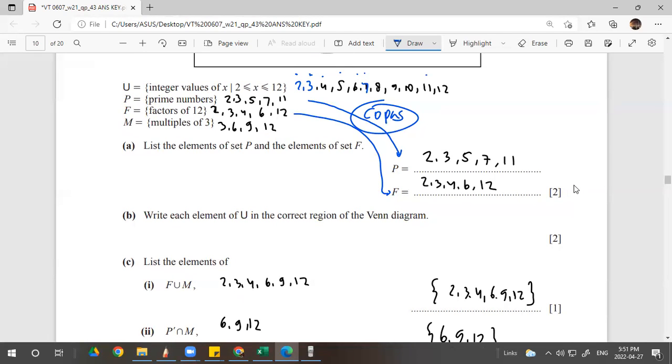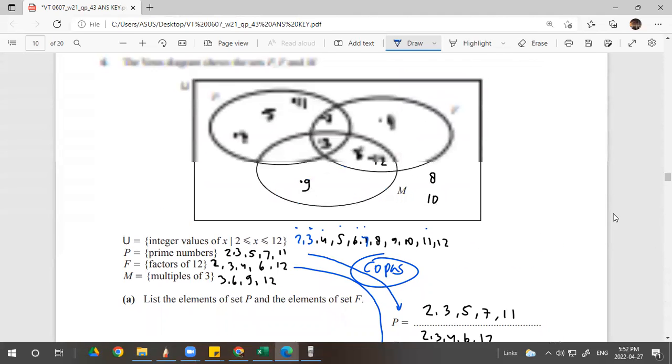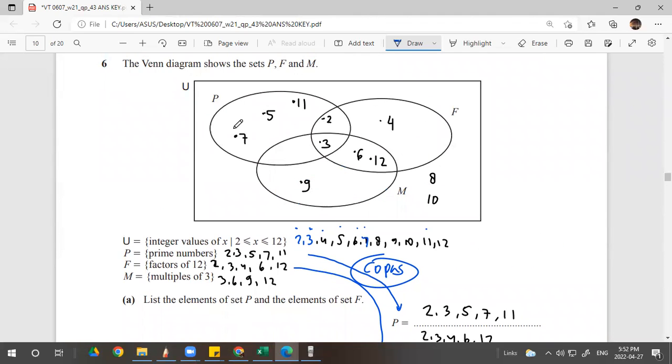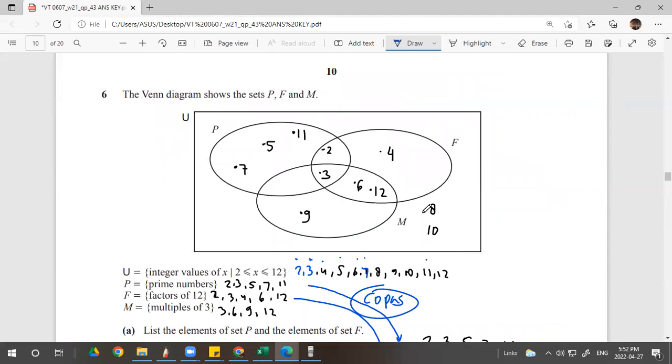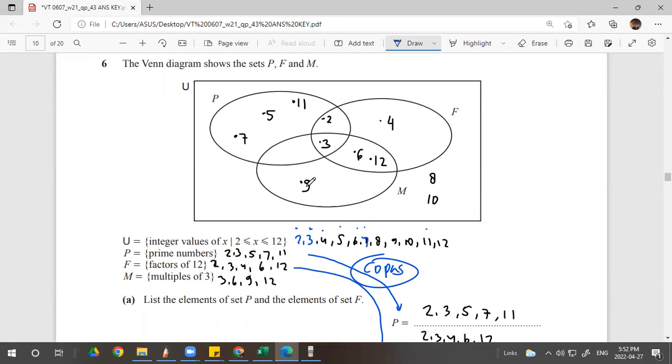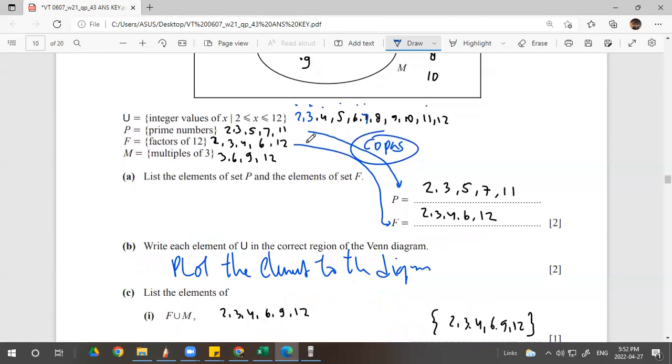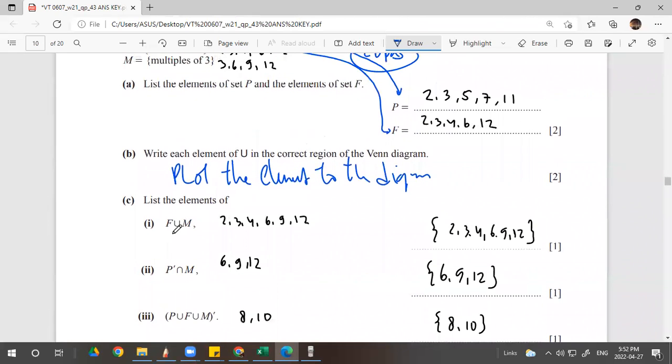Right, each element in the correct region of the Venn diagram. I put everything here. So this is only the plotting, right? You plot the element to the diagram. Okay, that's it. Make sure that you put the right answer. 3, 3, 3, 3. So 3 is on every part. So 3 is put here. So do we have the P and M? No. The P intersect M? No. Okay. So next.